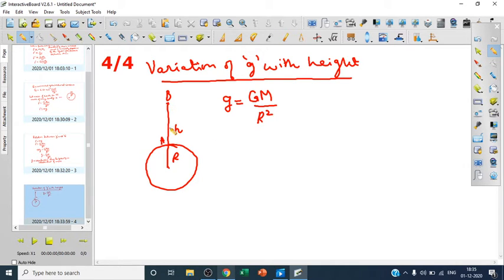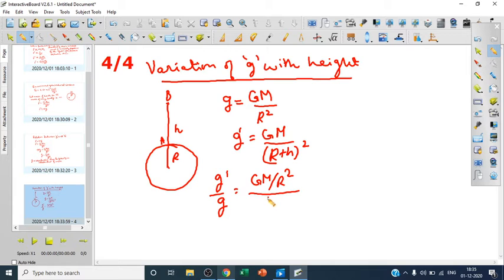Now when it is going above the earth at this height h, we can write small g is equal to G M upon r plus h, the whole square. So let us say this is g dash, that is, gravity at height h is g dash. Then if we divide g dash upon g, what do we see? It is G M upon r plus h the whole square divided by G M upon r square. And when we divide something, we multiply by its reciprocal.